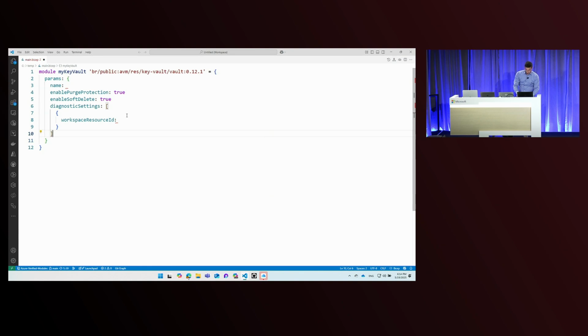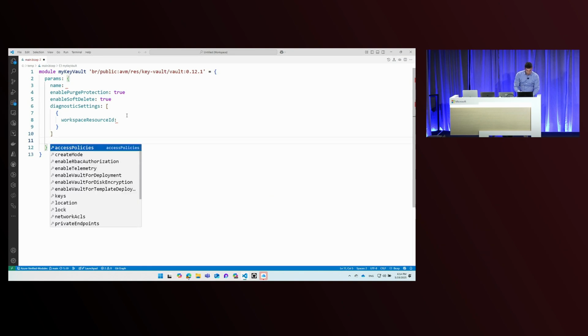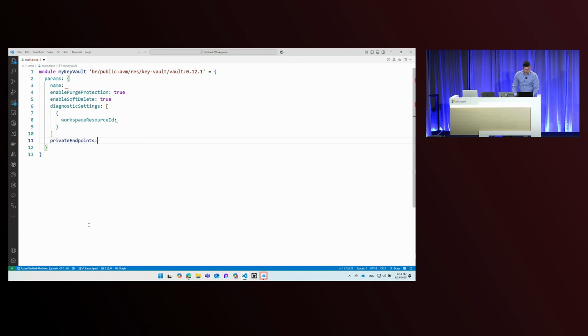Let me give you another example of how AVM makes your life easier here. So we have private endpoints. Very similar story. Normally, using private endpoints, that's an entire resource. It has like 15, 20 lines of code. Here, you can just provide a subnet resource ID, and that's it.